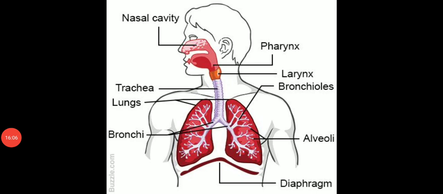Now just revise what we have studied. It starts with the nasal cavity. After that, air passes through the pharynx. After that, it goes to the larynx. And after that, there's the trachea. All over the trachea, we have some rings of cartilage that you have just touched. After that, the trachea divides into bronchi. These bronchi further divide into bronchioles, and bronchioles open into a balloon-like structure that is known as alveoli.